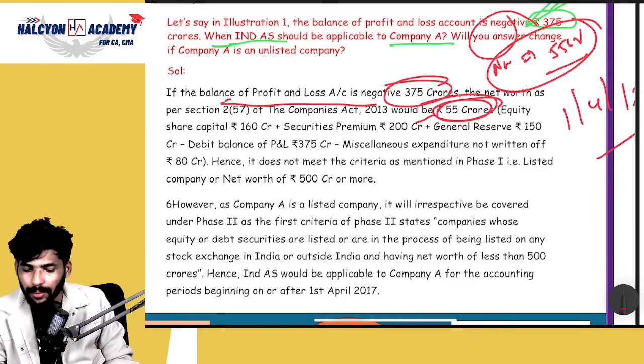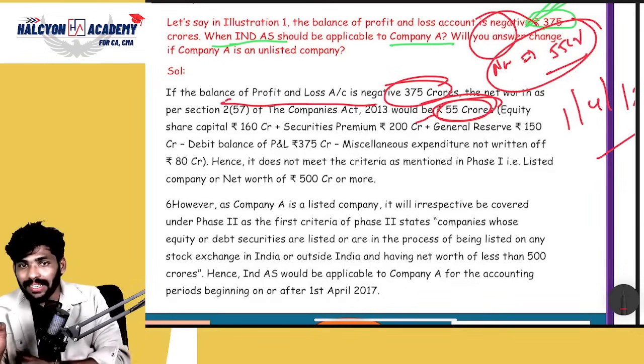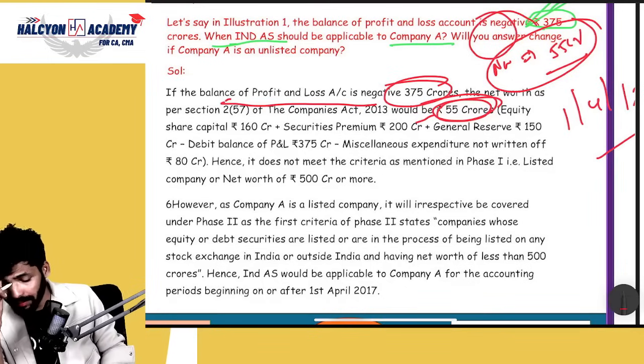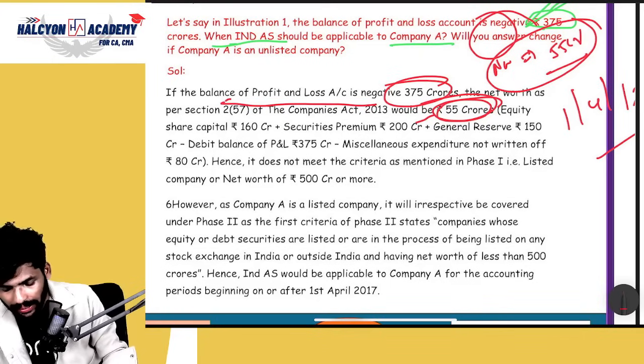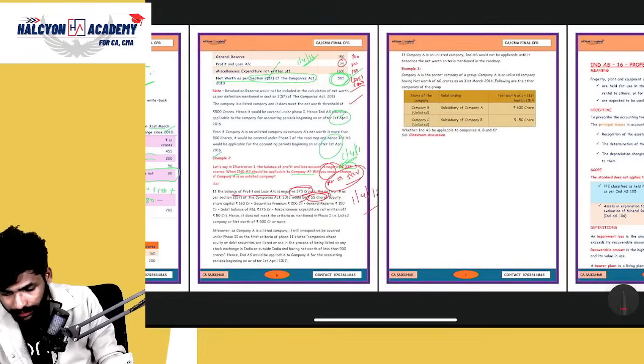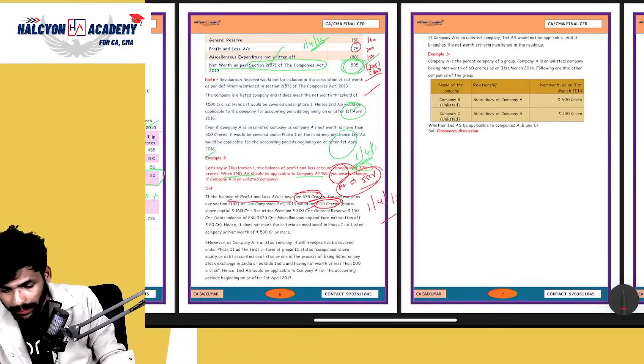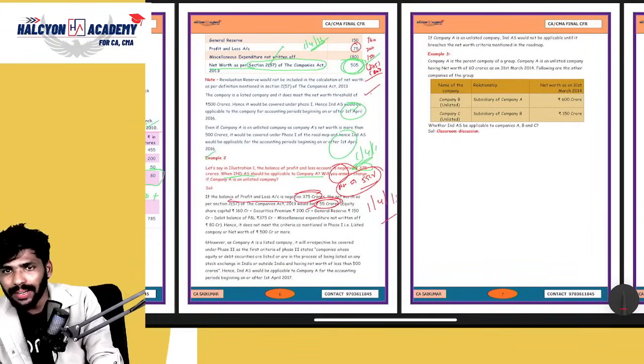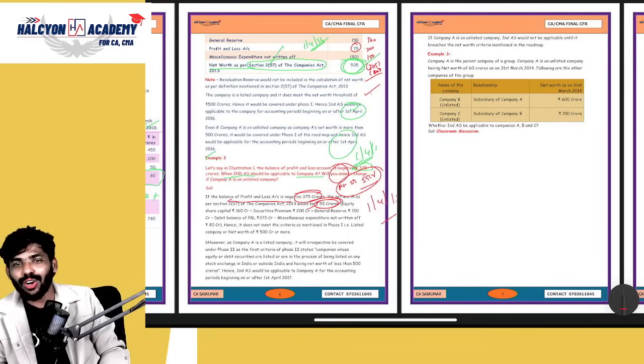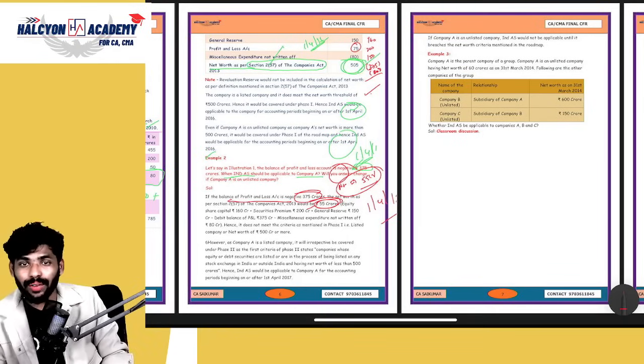Correct? Suppose it is an unlisted entity, will Ind AS be applicable or not? Please tell me. Ind AS will not be applicable because the net worth is not more than or equal to 250 crores.